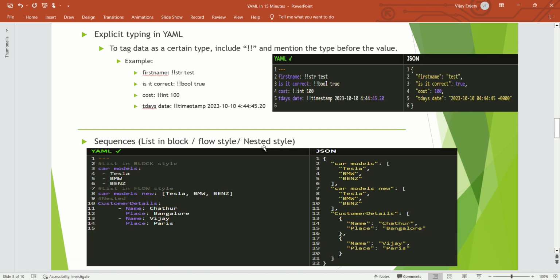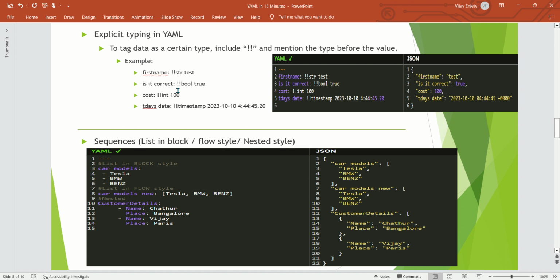In YAML, if you want to mention any data type explicitly, you can do that with two exclamation marks, no space. Let me show an example. If I want the first name key with a string value, I write colon, space, double exclamation marks and str, then a space and the string value. When YAML reads it, it considers it a string.